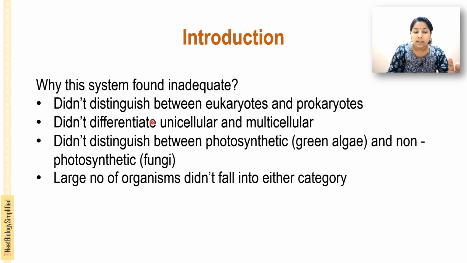These are the reasons why this two kingdom classification by Carl Linnaeus became inadequate. It did not distinguish between eukaryotes and prokaryotes, which were grouped together. It failed to differentiate between unicellular and multicellular organisms, and it did not distinguish photosynthetic and non-photosynthetic organisms. And a large number of organisms failed to fall into either of these categories.